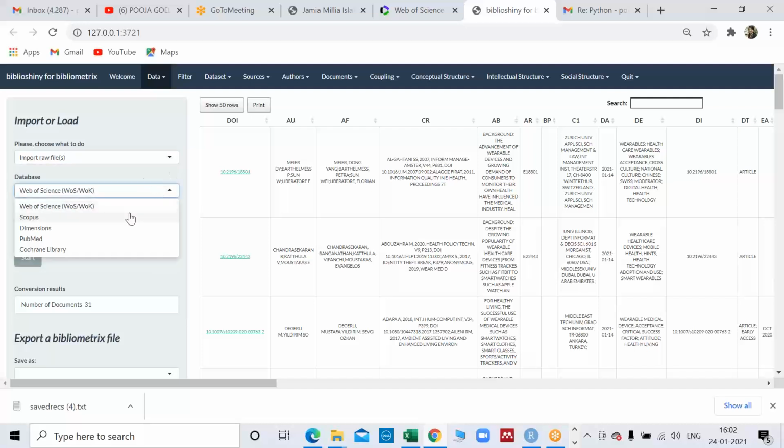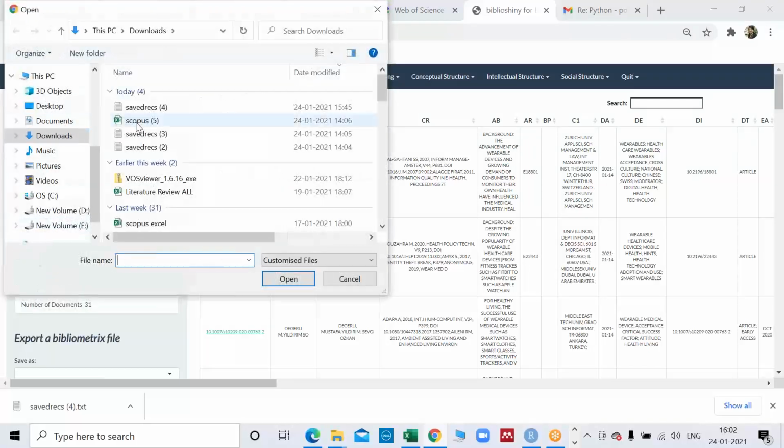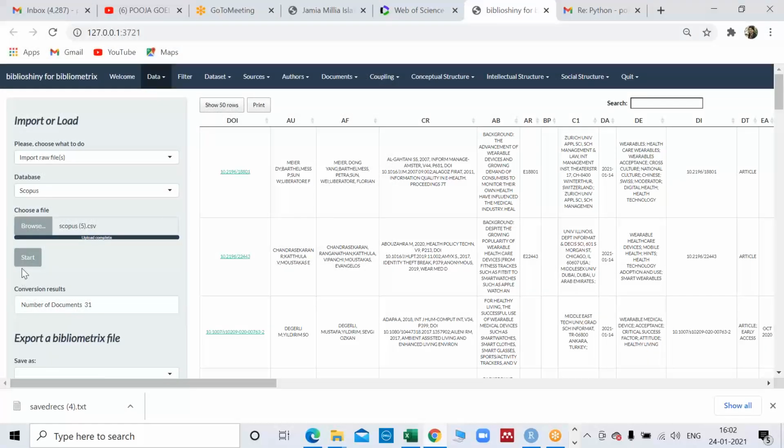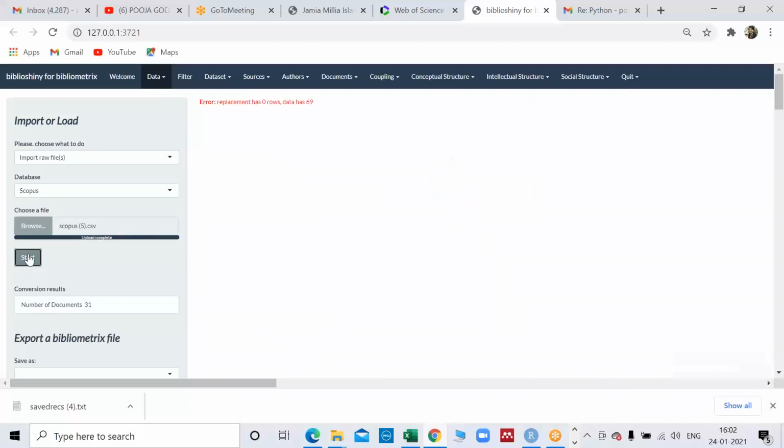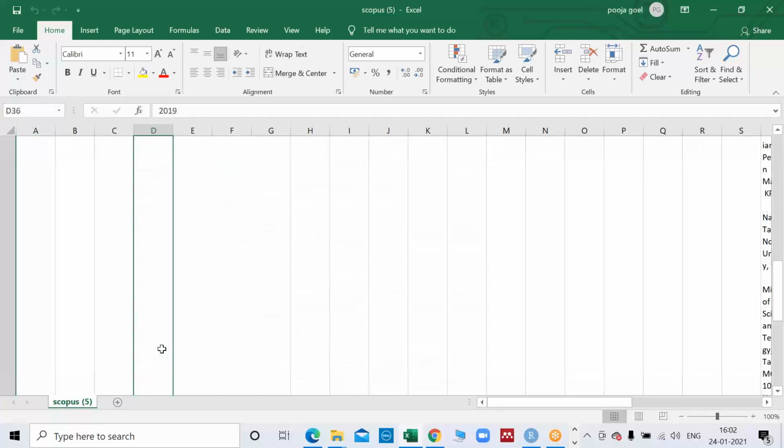What you have to do is change the database here to Scopus, and you can browse wherever that file is available with you. Mine is in downloads. I have attached that file. The attaching of the file is similar, but the difference is that you have to choose what kind of database you are using. Now again, this file is showing errors. That means there are certain entries which are problematic here.